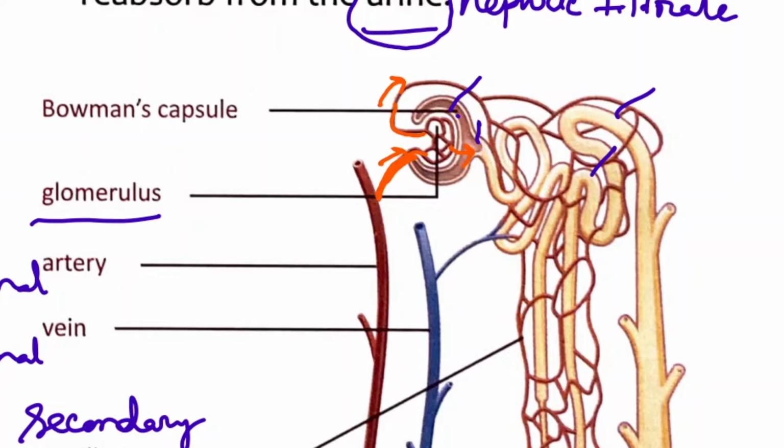So those substances are already filtered here. Those substances are reabsorbed by the capillary network and they again enter the blood circulation. Which substances are entering the blood circulation? The useful substances like the salts, glucose and extra water are all entering the secondary capillaries and they now enter the main blood circulation.